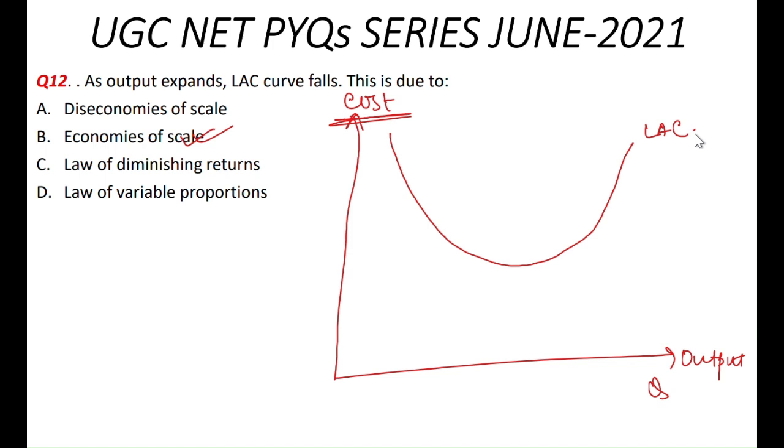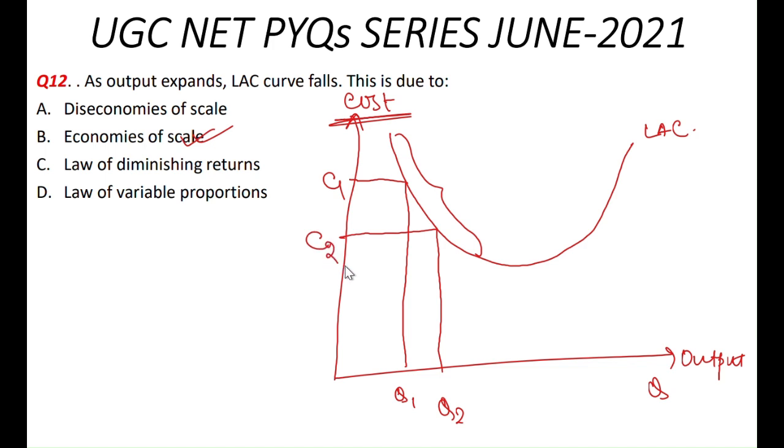In the first phase of the long run average cost curve, that is in this region, we can see that if we increase our quantity, let's say this is our Q1, and according to this Q1 our cost is C1, and for this Q2 our cost is C2. Alright, so if quantity increases then cost declines.